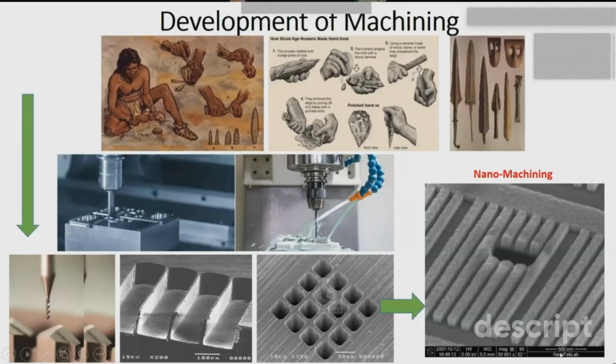So you see it is 500 nanometer. That means this particular width is approximately 100 nanometer. And the size of this hole is approximately 400 or 500 nanometer. So with the advent of technology, now we are living in an age that we can make holes or do machining at the nano level.